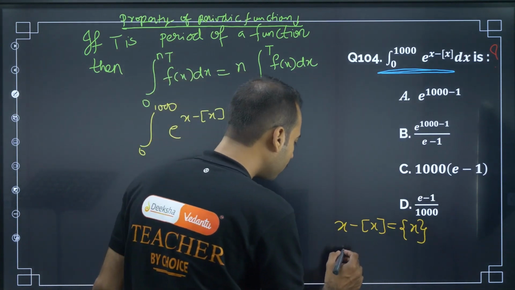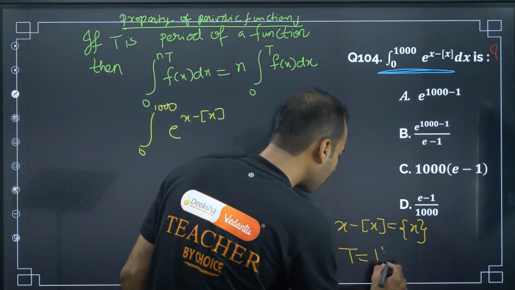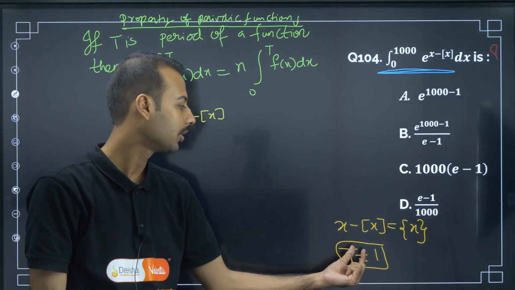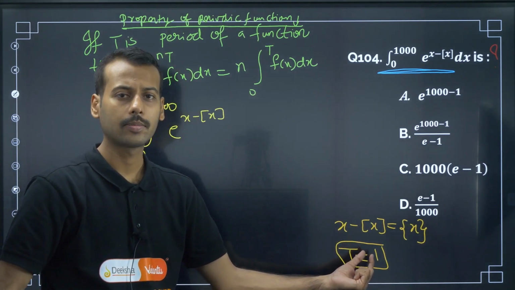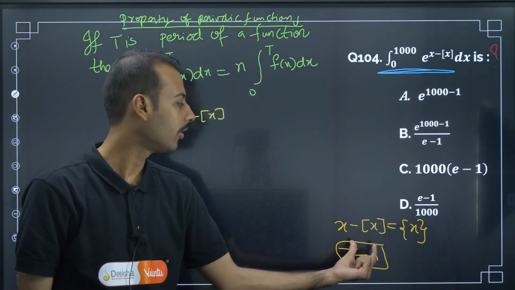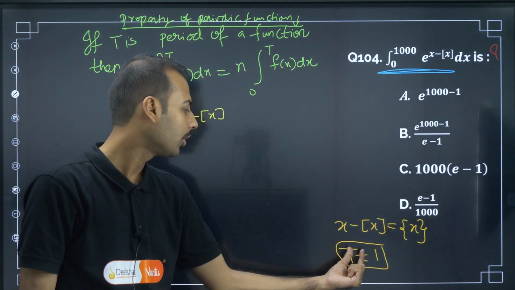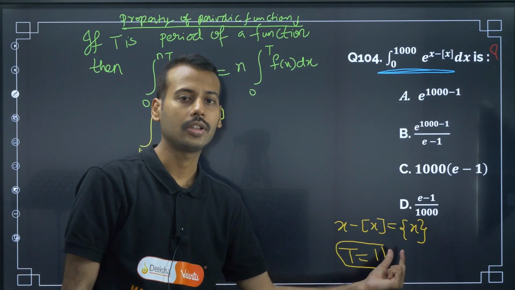So the period of the fractional part of x is 1. If you want a detailed explanation, just add one comment. I will explain it in detail, or else you should just know the period of the fractional part function is 1.